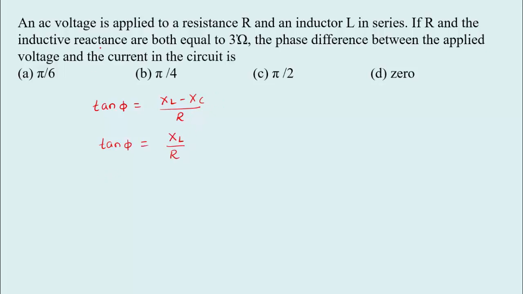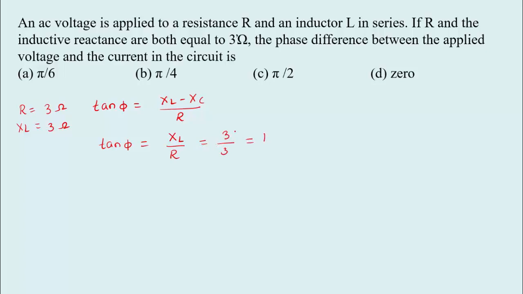Substitute the values. Here you can observe, resistor and inductive reactance are both equal to 3 ohm. So resistor is R, inductive reactance is denoted by XL, both are equal to 3 ohm. Substitute here XL divided by R. So we can write it as 3 divided by 3 is equal to 1.